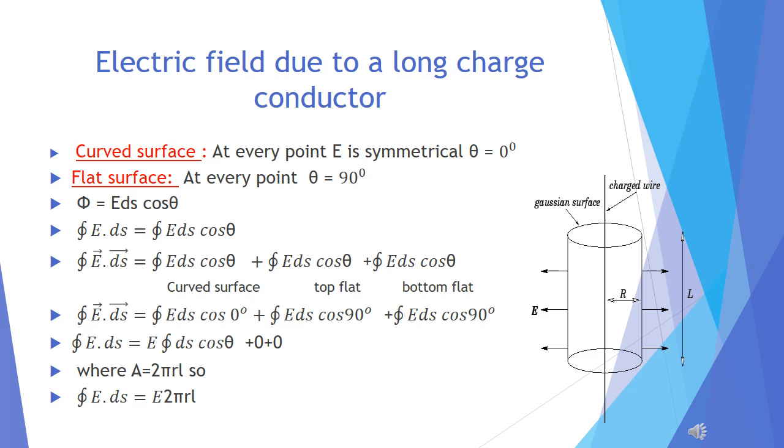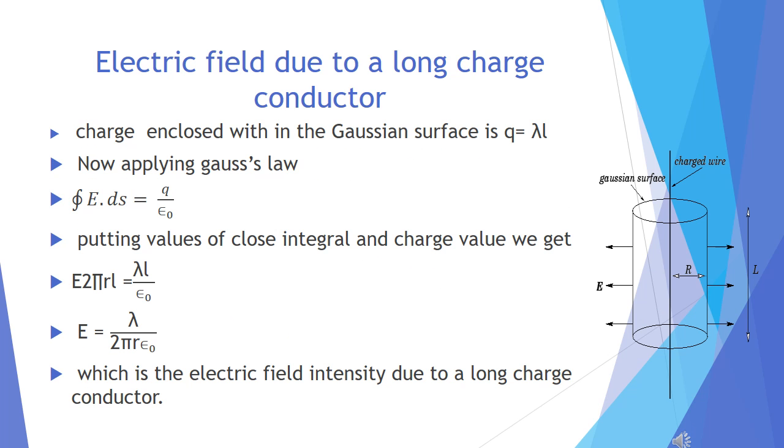So the value of integral ds becomes E times 2 pi RL. Now we have to check the charge within the Gaussian surface, which is equal to lambda into L. Lambda is the charge on 1 meter of the conductor. So Q equals lambda into L, which is the charge enclosed within the Gaussian surface.